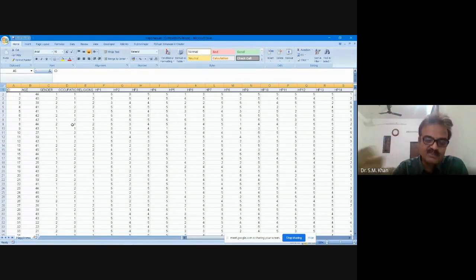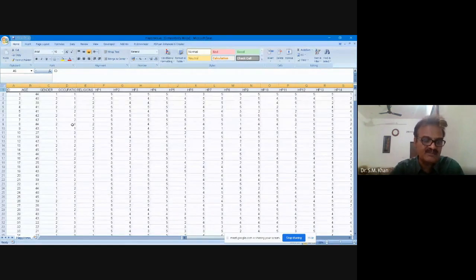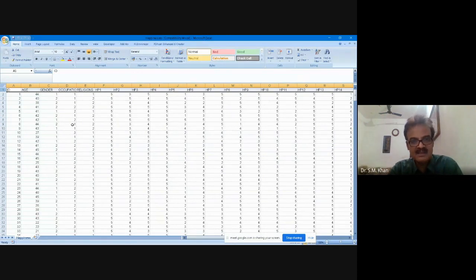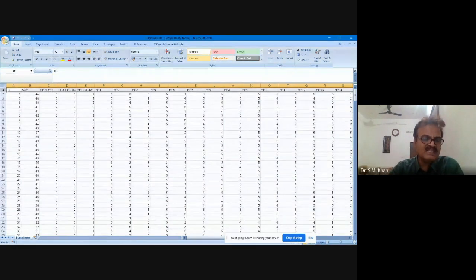In a number of settings, I have seen that people design these rows in such a fashion that they put all the research details here: name of the construct, then subconstruct, then items. No, directly you can use only the first row as the variable name. You need to be very specific.